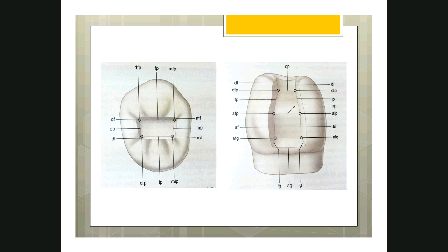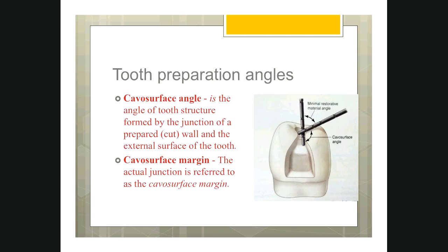Now coming to the point angle. Here three surfaces are involved. So you have to take the name of three surfaces. So let's see this example. Mesiofaciopulpal. That's why it is written as MFP. Mesial wall, facial wall, and pulpal floor all join to form this point angle. So mesio, facio, pulpal. Is it clear? That's how you name the line angles and point angles.